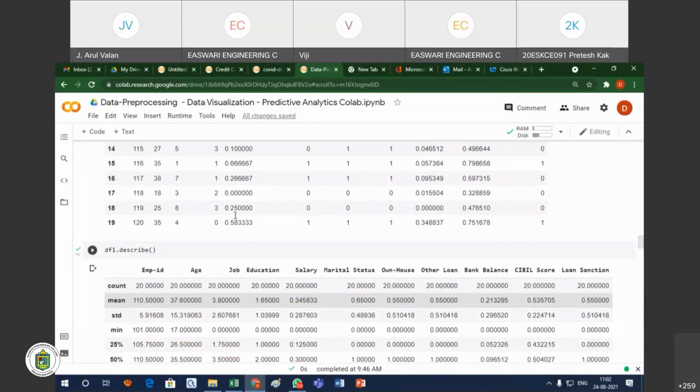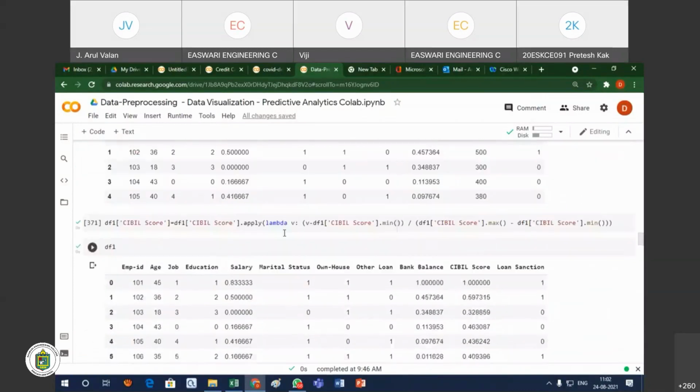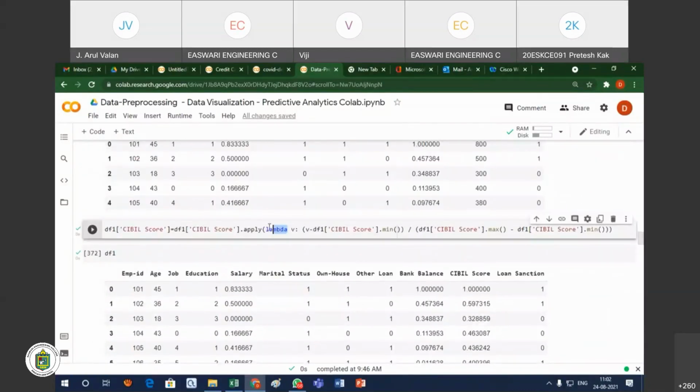So lambda, it is a function, ma'am. There is no formula for lambda. Lambda is the name of the function. It is not a value. It is an anonymous inline function, and the name of it is lambda. If you are defining an inline function, we can call it because we are going to give the values. So no need to define the function. We are just calling the function inline. We are not giving any value to lambda. The name lambda is nothing but the name of the function. Okay.